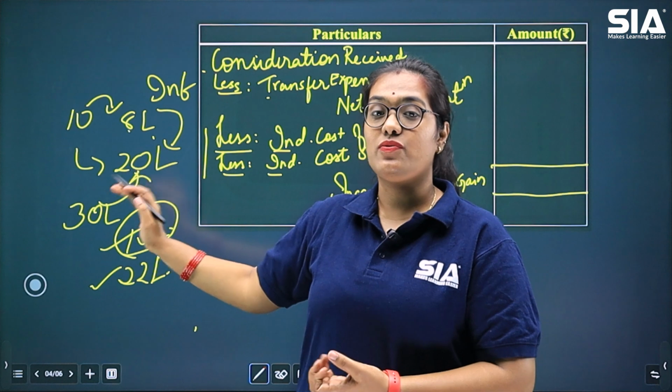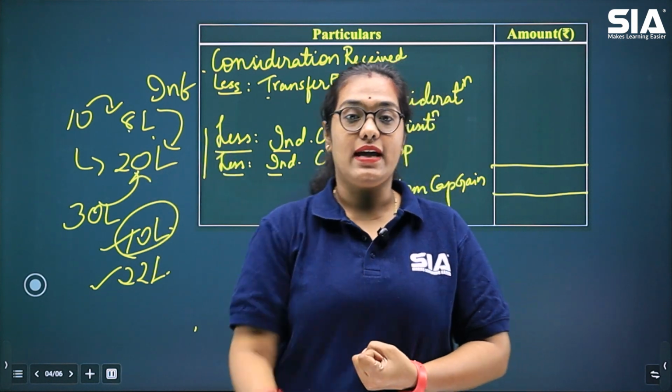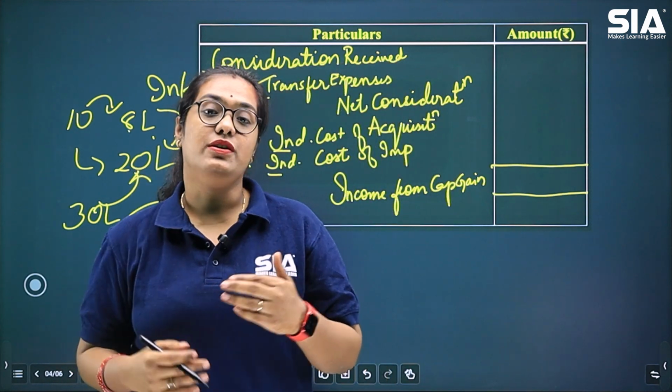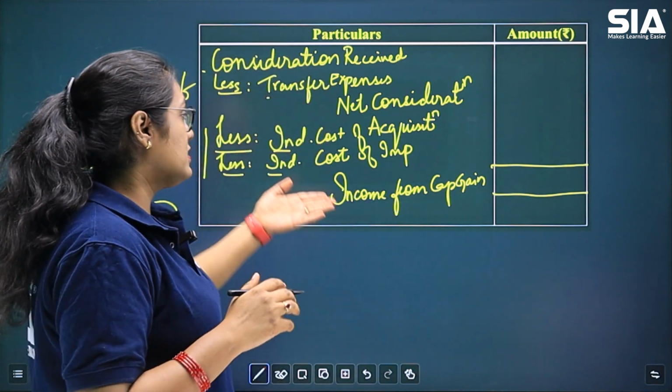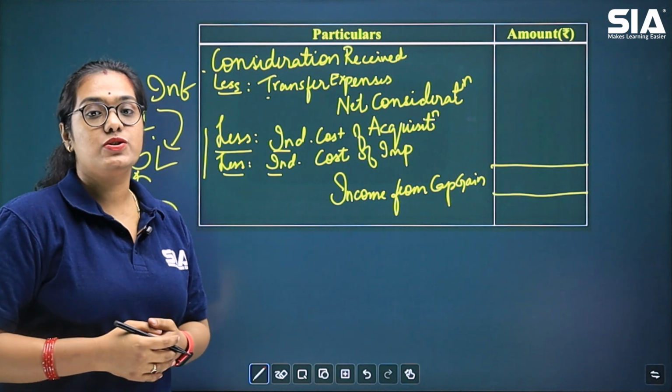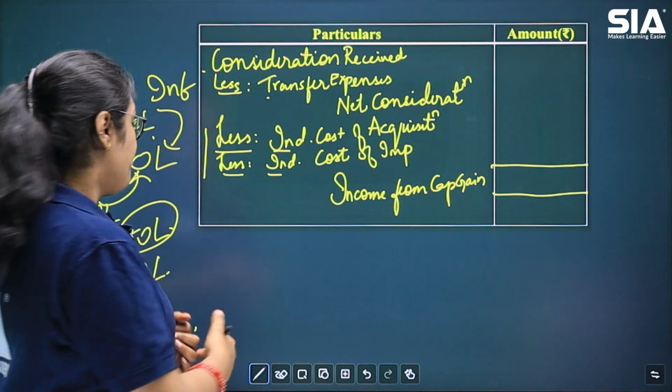So that is the reason why indexation is done, to protect the taxpayers from the inflationary rate. This is the meaning of indexation. Now, from where will we get these values of index cost of acquisition and index cost of improvement?